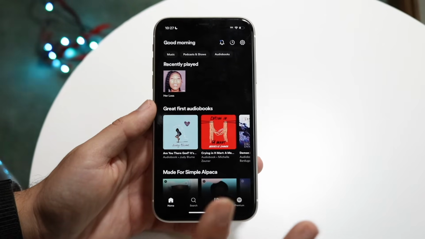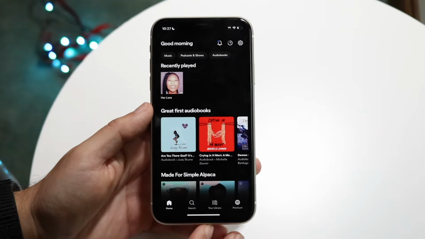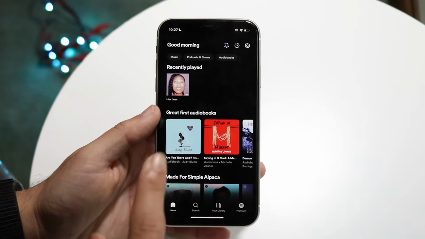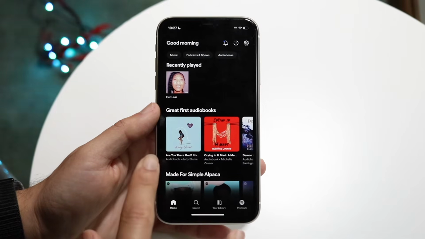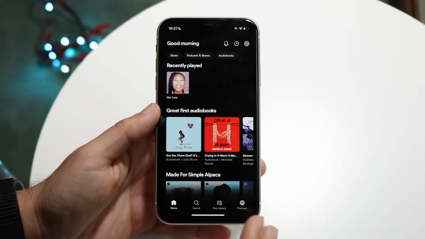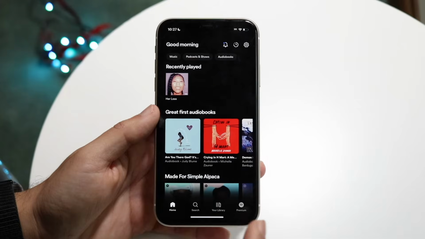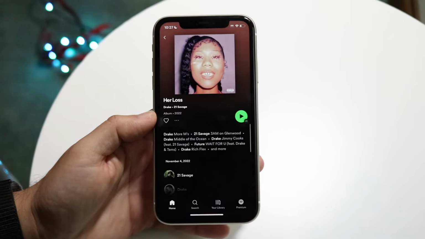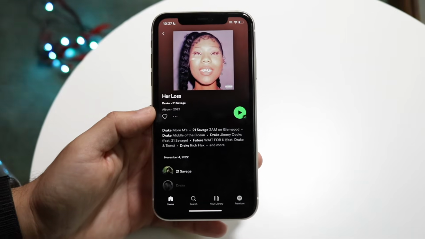Number two, another reason why these songs aren't playing is because if there's a Bluetooth issue between a device that you have and, let's say, your headphones, and they keep glitching back and forth, whenever Spotify detects a new pair of headphones or anything, it will pause the song that you're playing.